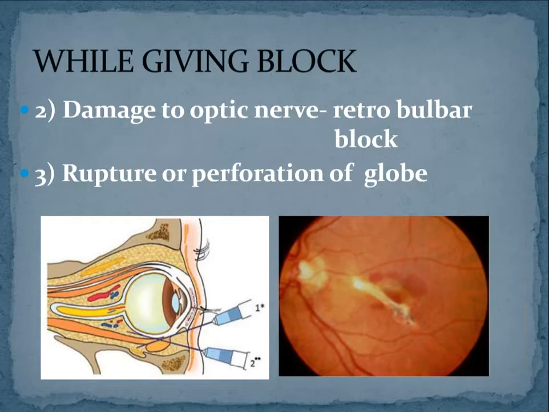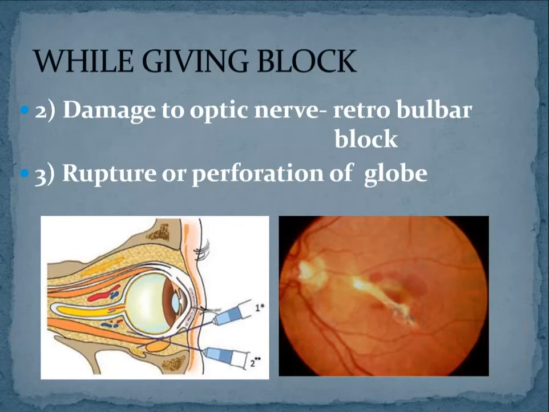So while giving a retrobulbar or peribulbar block, there are three possible complications which can occur. One is a retrobulbar hemorrhage. Second thing is accidental damage to the optic nerve. And third thing is your globe puncture or globe rupture.